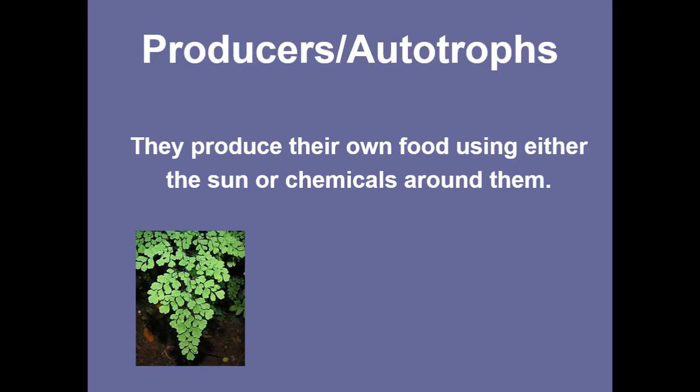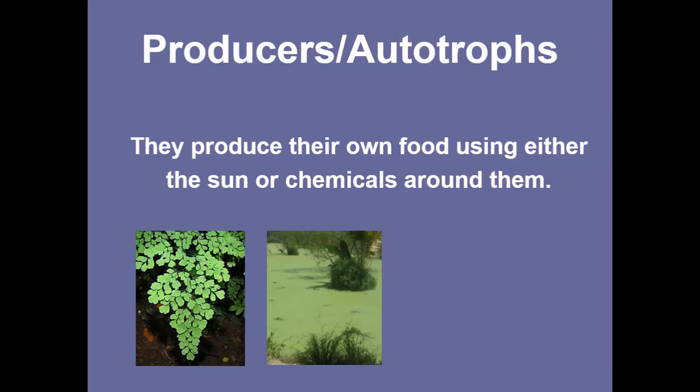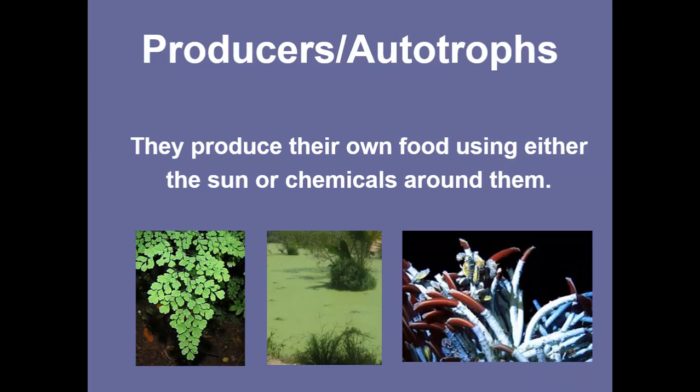So, examples of producers would be this fern, duckweed, that's what you see on the top of ponds, and these crazy guys, these are called tube worms. They grow in the bottom of the ocean where there is no sunlight. But instead of using the sun to grow, like here it says sun, they use chemicals around them. We'll talk more about that later.